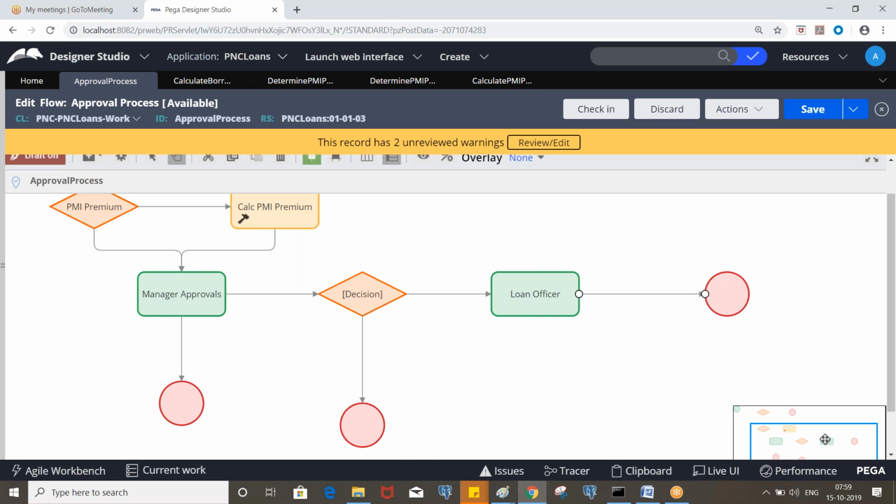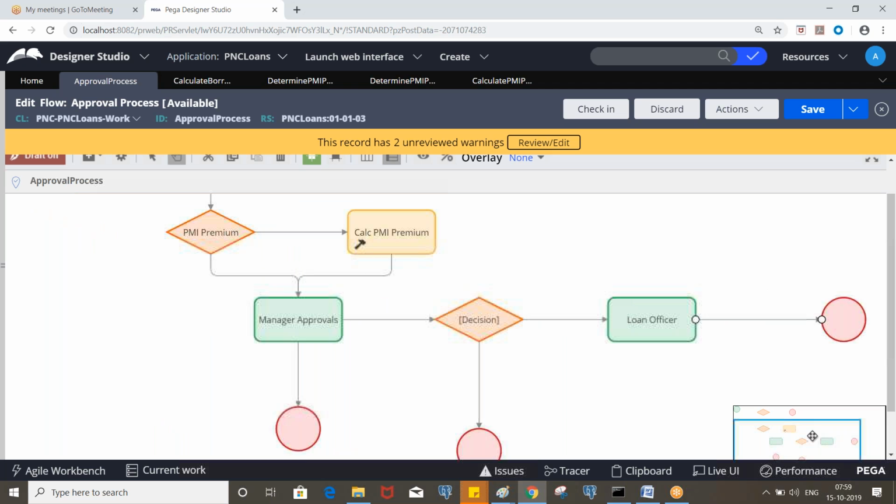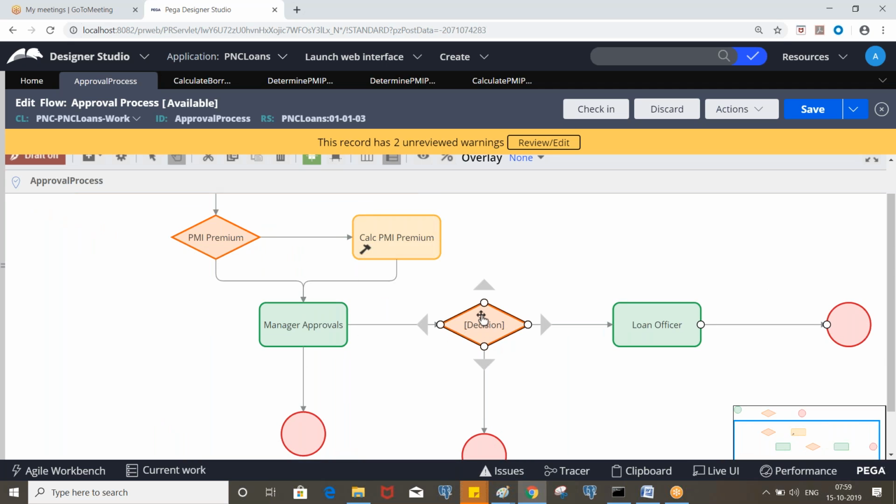So we configured till here. In the next class, we'll be creating a decision table or tree to determine loan officer approvals. And if it is required, it will come here. Otherwise, it will end here. Okay.